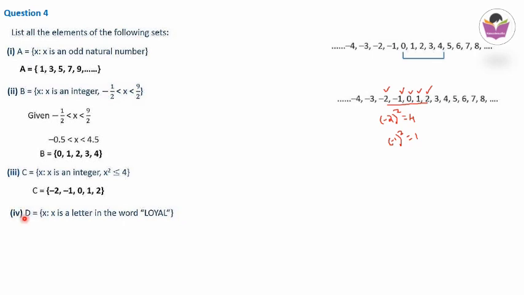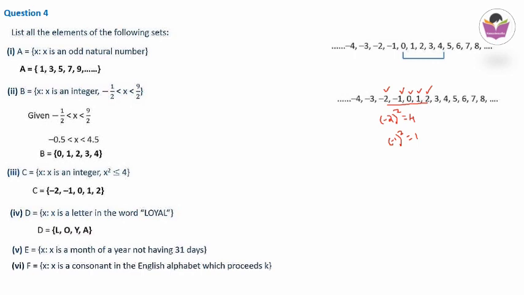Next is question number 4. D is equal to the set of x such that x is a letter in the word loyal. D is equal to L is a letter, O is a letter, Y is another letter and A is the last element. This L we will not take again because L we have already taken. One letter we will be taking only once. Next, question number 5 and 6. These two questions we will be doing as homework.